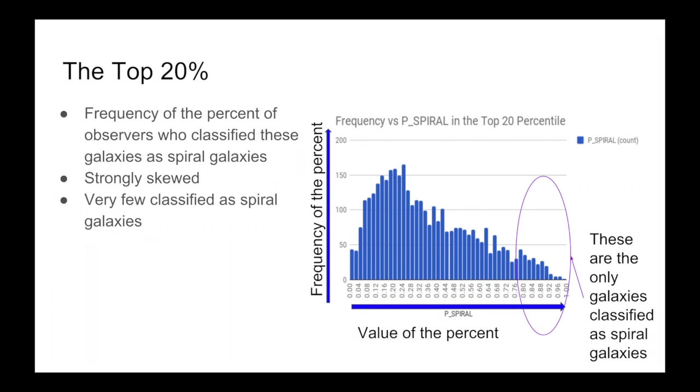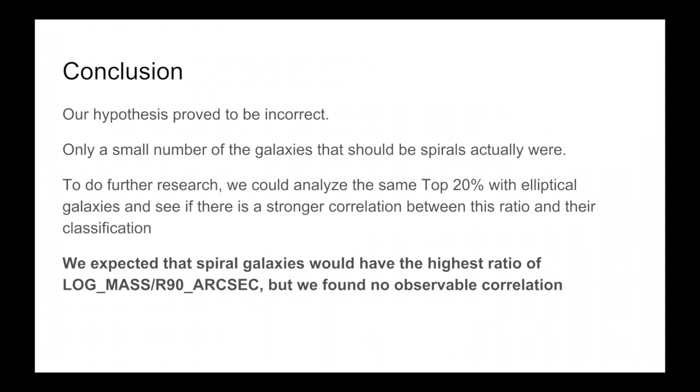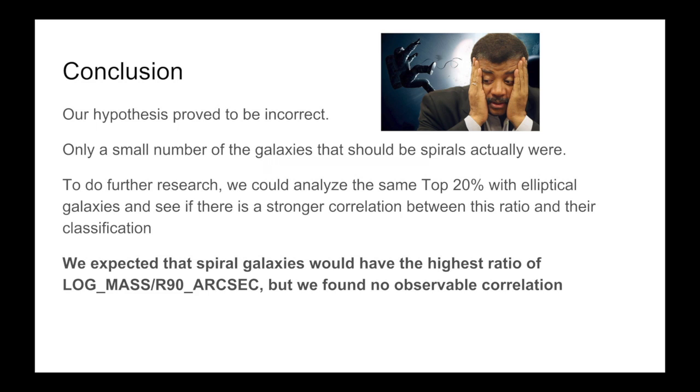In this histogram, we can see the top 20 percentile I just mentioned, plotted against the percentage of people who thought they were spiral. This means that the right side of the histogram represents whether or not the galaxy is spiral. But as you can also see, the graph is skewed to the right. This means that there are very few galaxies that are actually classified as spiral galaxies in the top 20th sample we took. With the data we collected and analyzed, we were unable to support our hypothesis, nor were we able to prove or even see a correlation between the ratios and what the galaxy was classified as.